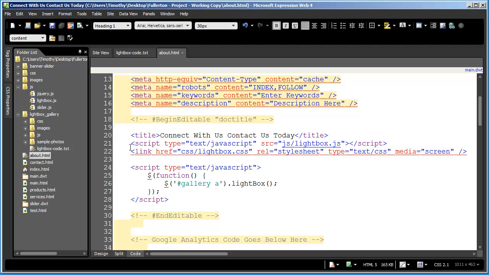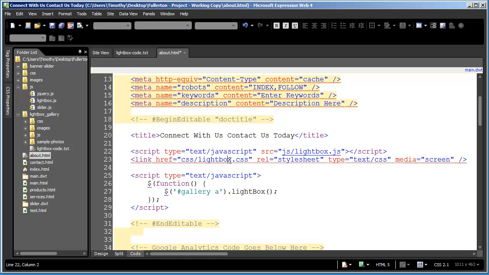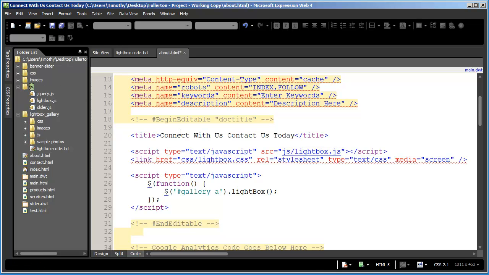The only other thing I will mention is that before, you saw we highlighted this entire region here, then hit a quotation mark and browsed for that item. In this case, the source attribute is pointing to the correct folder, the JavaScript folder.